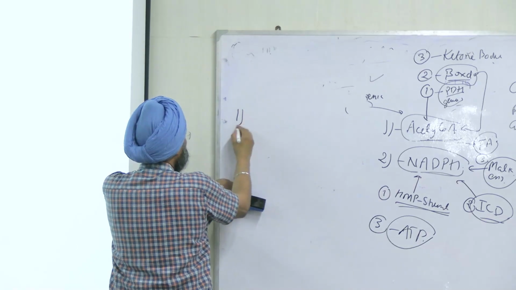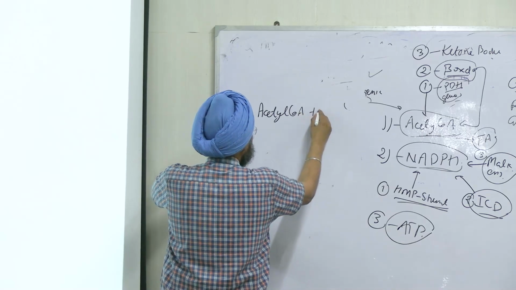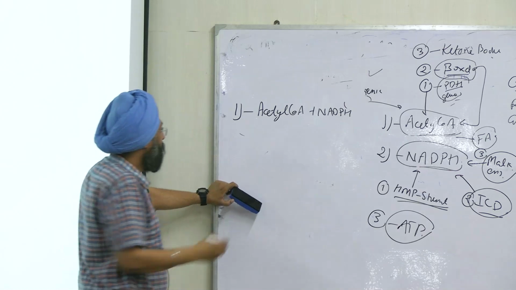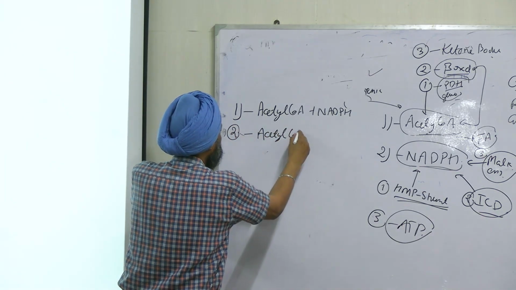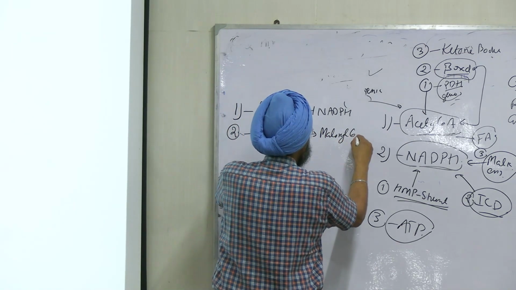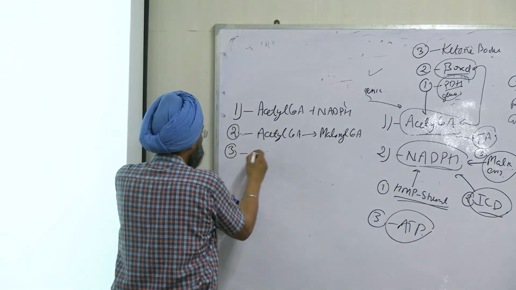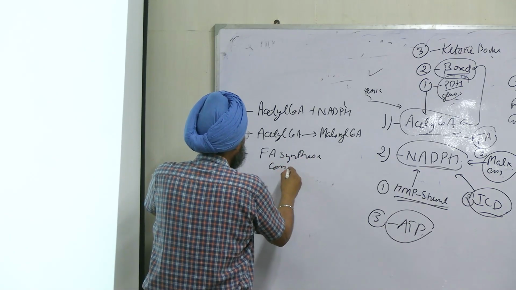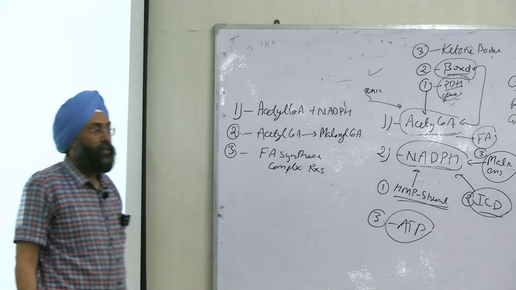First step is providing acetyl CoA and NADPH, right? And the second is conversion of acetyl CoA into malonyl CoA, right? And the third is fatty acid synthase complex reactions, right?